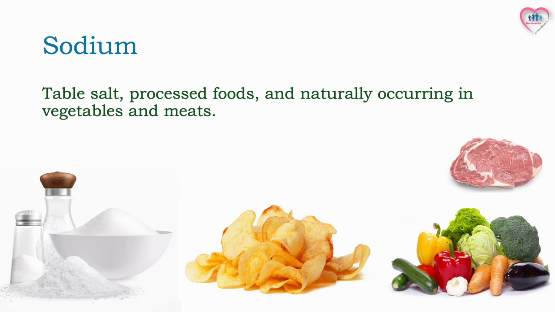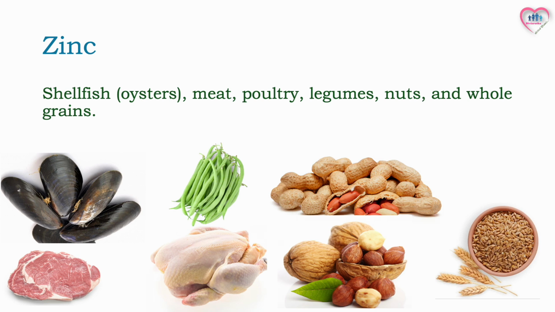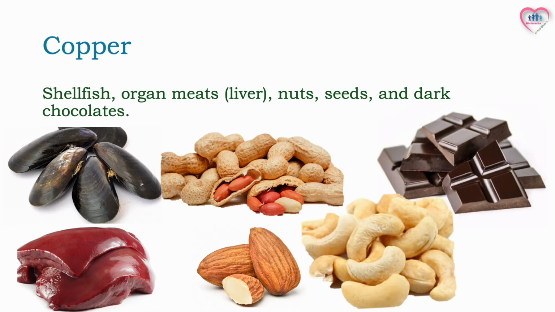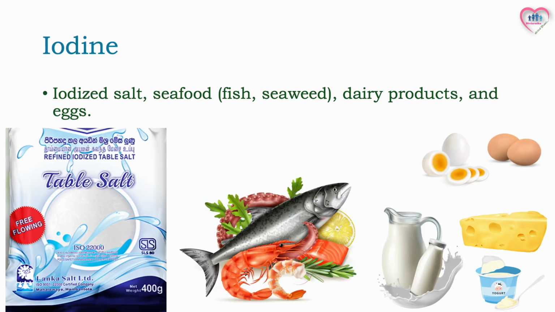The primary source of sodium is table salt. Sodium can also be found in processed foods, meats, and vegetables. Sources of zinc are shellfish, oysters, meat, poultry, legumes, nuts, and whole grains. Copper-rich foods are shellfish, organ meats, liver, nuts, seeds, and dark chocolates. Table salt is fortified with iodine in many countries, and then it becomes the primary source of iodine. Seafoods, fish, seaweed, eggs, and dairy products also contain iodine.